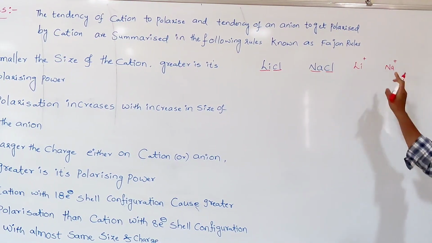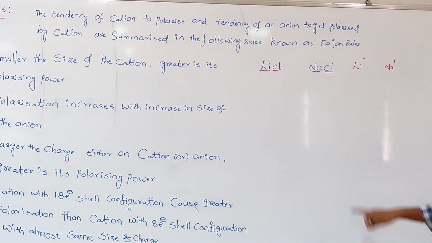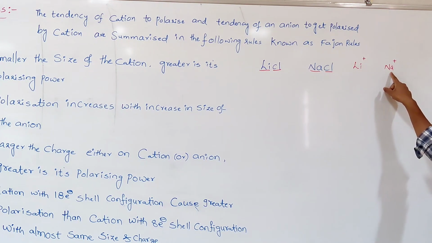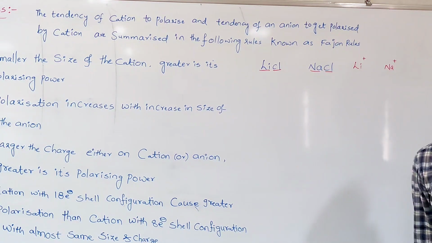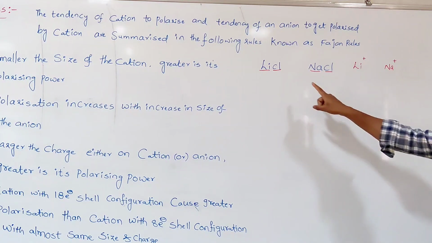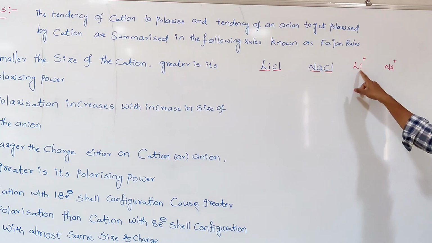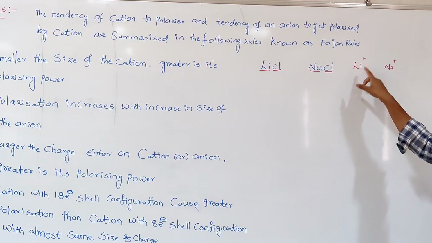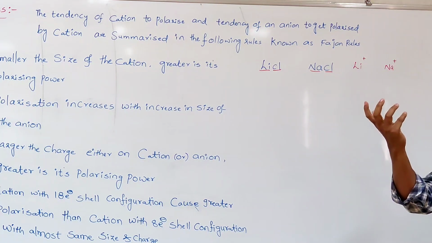As we go down the group, the ionic or atomic radii increase. Lithium is smaller in size, sodium is larger. Whichever is smaller has the greater distortion power over the electron cloud around the chloride ion. That's why lithium has greater distortion power compared to sodium. Wherever the greater distortion takes place, there is greater polarization, and the charges become very small.